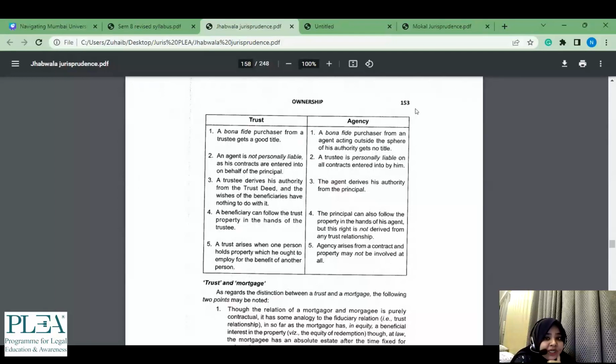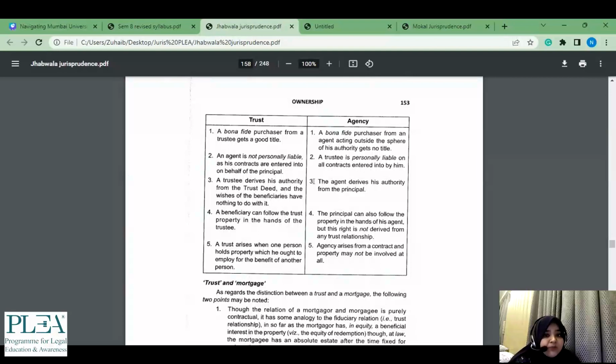So even if the distinguish between does not come in, ठीक है, you can always use one part as an answer. So अगर सिर्फ trust पूछा है, then you can only stick to 1 to 5 points of trust. अगर agency पूछा है, you can stick to 1 to 5 points of agency. But if there's a distinguish in between, and if you've read it even once, it would help you to distinguish between, because maybe a lot of times you might know both the topics very well, लेकिन जब distinguish between का question आ गया, you are not able to relate कि कौन से point के सामने कौन सा point आएगा, right? So this is one way to attempt your distinguish and differentiate between वाला question.